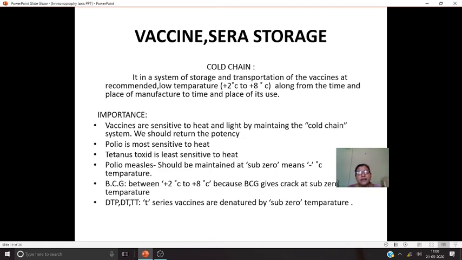It means it కొంచెం టాలరేట్ చేయగలదు ఒక టెంపరేచర్ వరకు, tetanus toxoid. And polio, measles are live attenuated vaccines. Did you remember? So as they are live attenuated vaccines, they need low temperature and sub-zero temperature has to be maintained for this polio and measles vaccine. Sub-zero °C temperature లో ఈ polio measles vaccine ని మనం స్టోర్ చేయాలన్నమాట. అండ్ BCG వ్యాక్సిన్ ఏమో +2° నుండి +8°C వరకు ఇది ఉండగలదు.